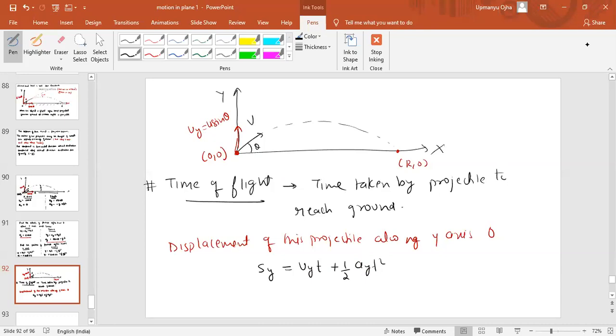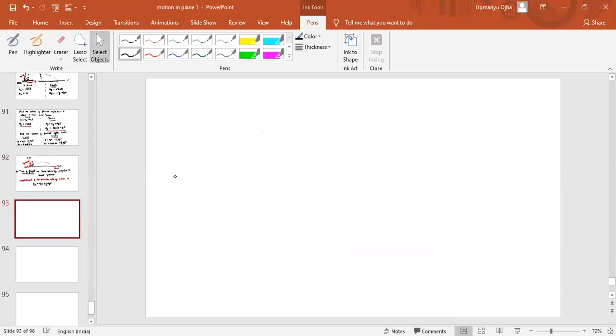Okay, so what is the displacement of the particle when it reaches the ground? Again, the displacement on the y-axis is 0. So can I put here 0 equal to uyt minus half gt square? Correct now? Uyt minus half gt square. Okay, fine. So if you solve this, what will we get?